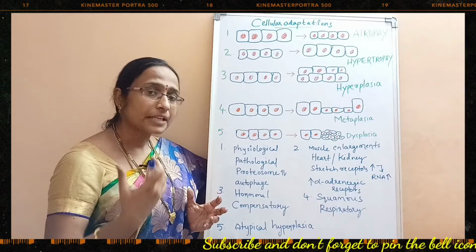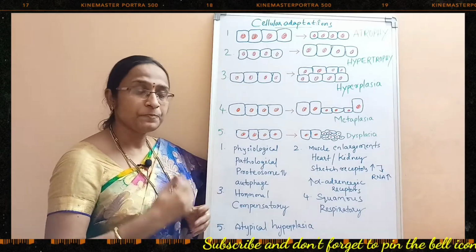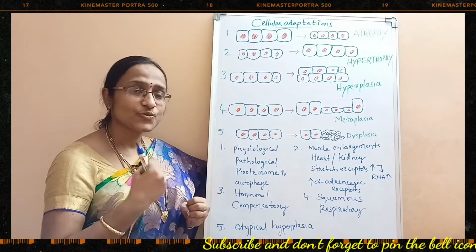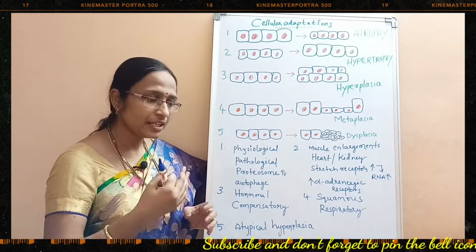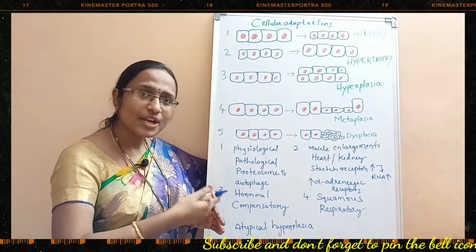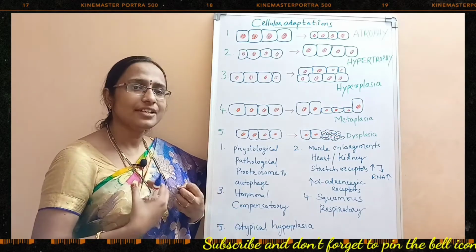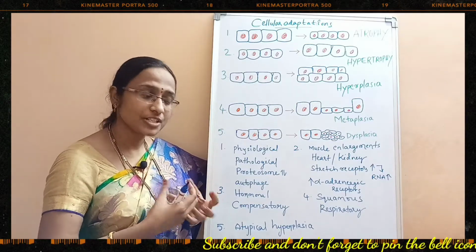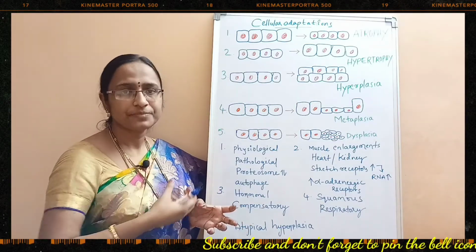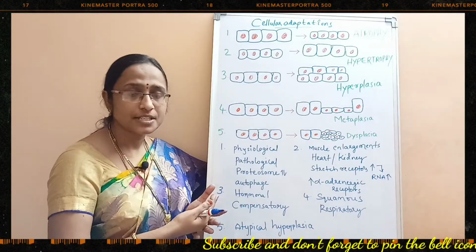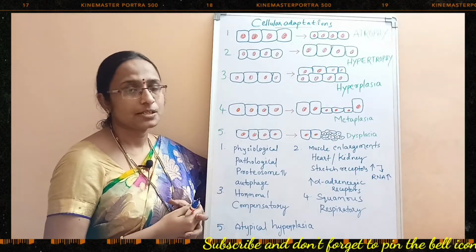Coming to the pathological adaptations, yes, the cell also adapts to pathological conditions. Why? If some injury happens, the cell wants to escape from the injury. So what is the escape mechanism? The cell will develop different types of adaptations, and by that the cell will escape from the injury. So adaptations may be a physiological process or a pathological process.